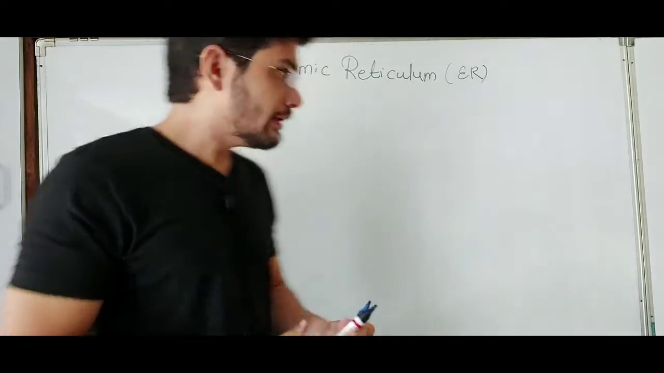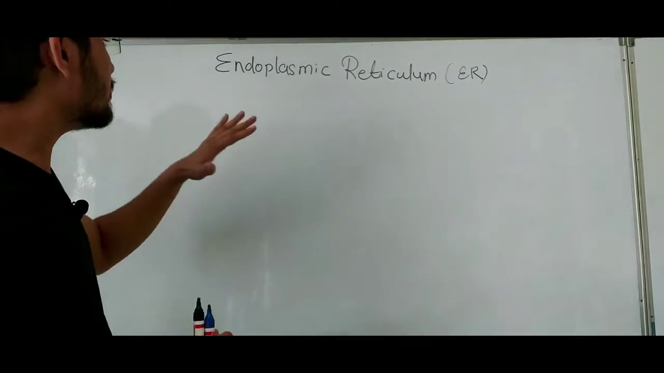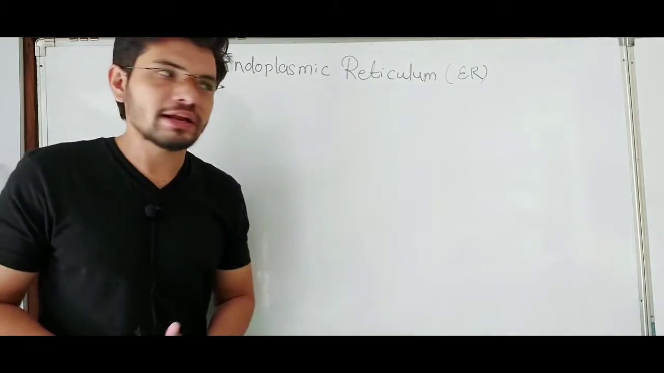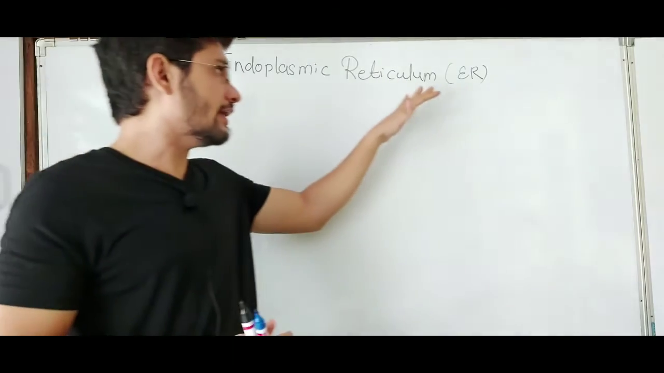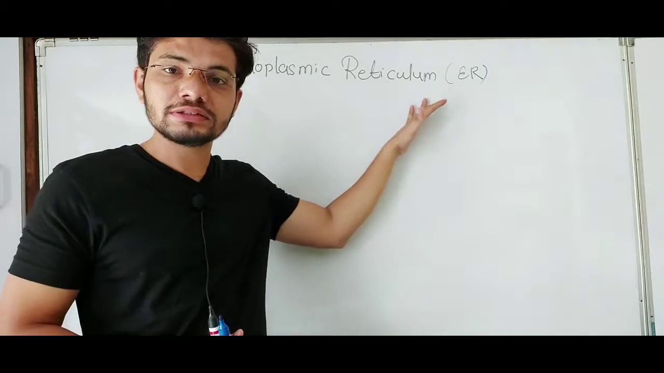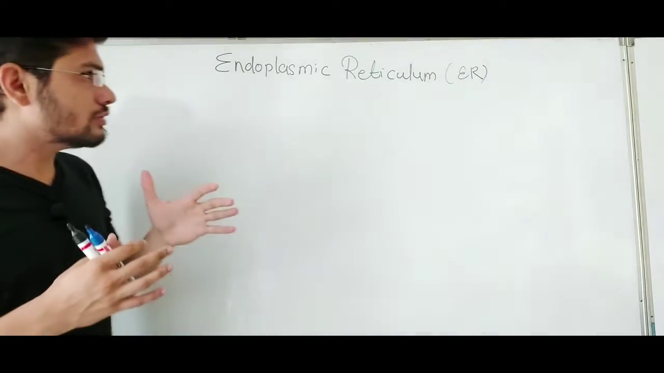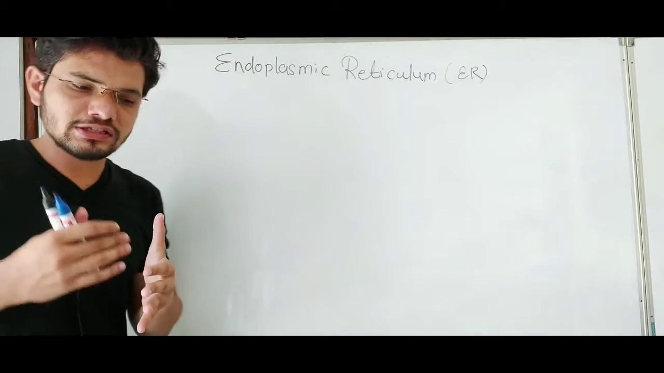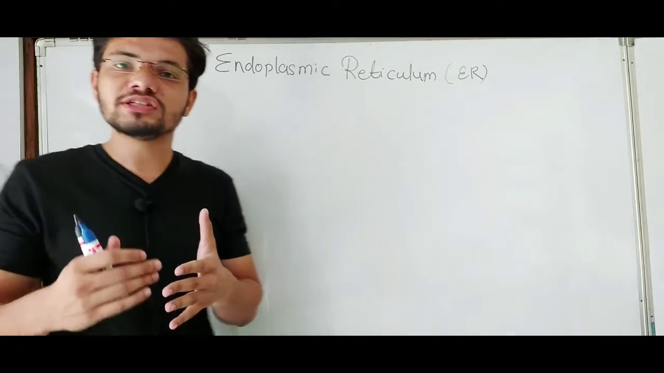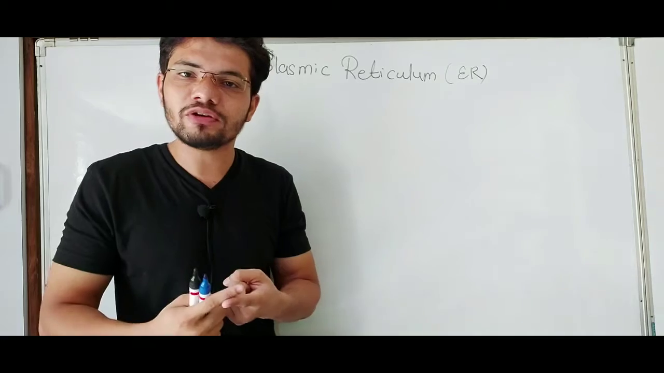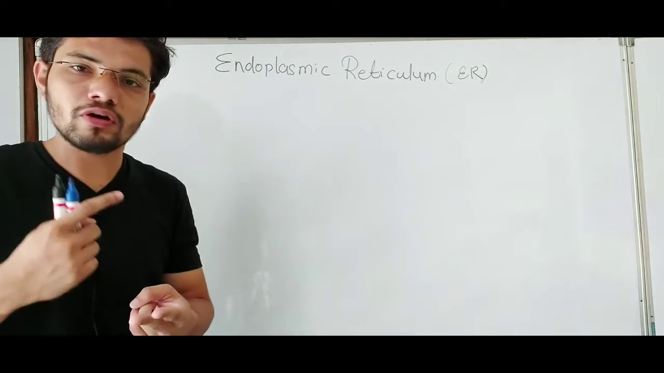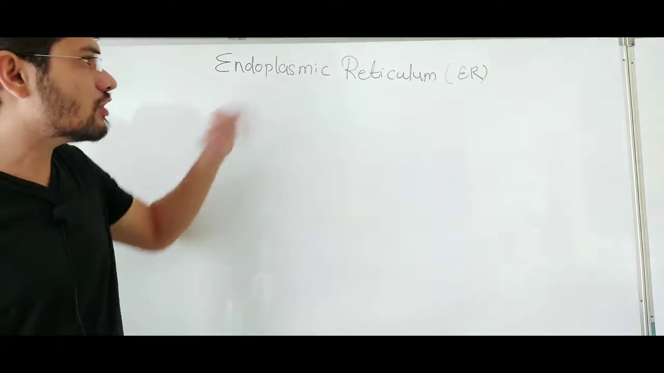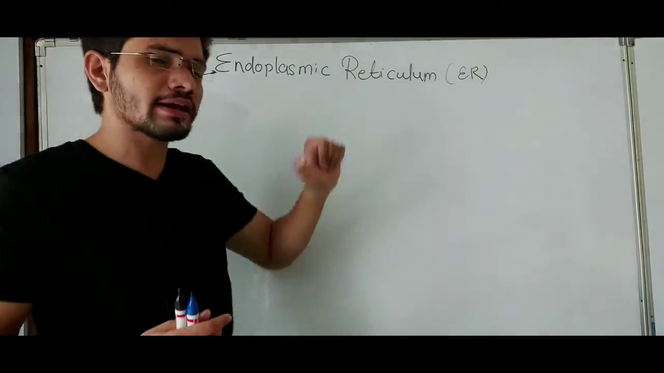So in this video we are going to discuss one of the membrane bound cell organelles, which is the endoplasmic reticulum. It is also part of the endomembranous system, which is made up of four cell organelles: endoplasmic reticulum, Golgi bodies or Golgi apparatus, lysosomes and vacuoles. So this is one of them, the endoplasmic reticulum.